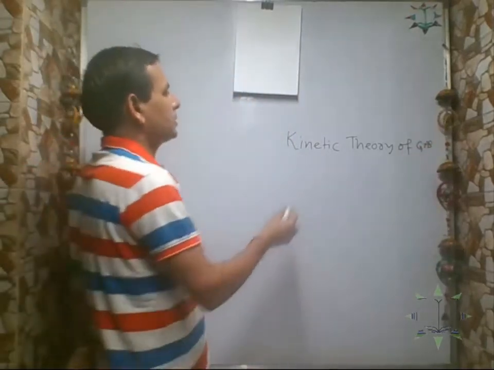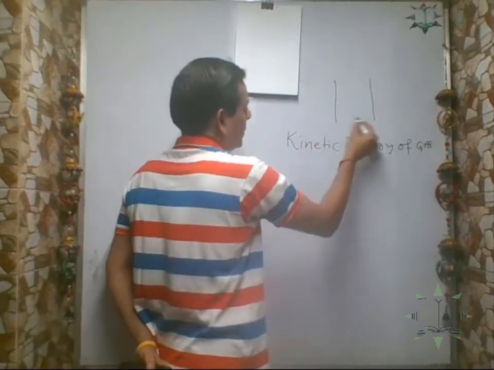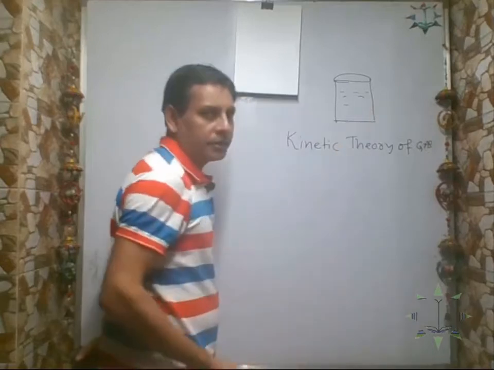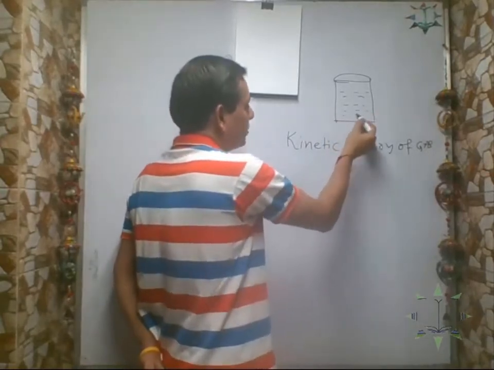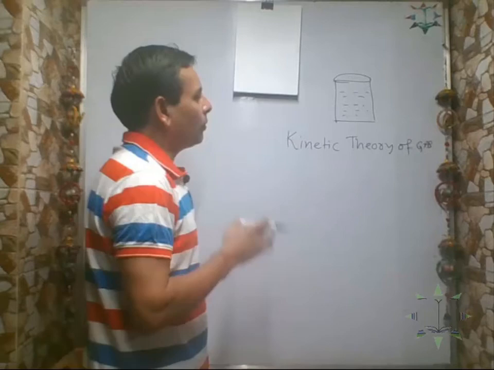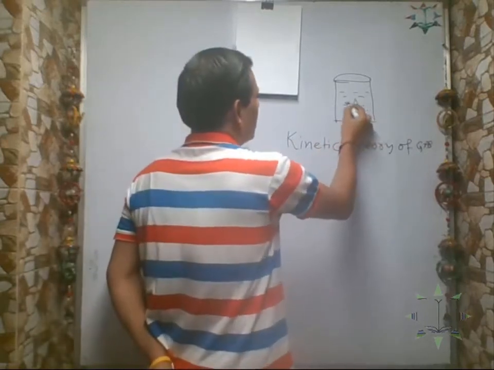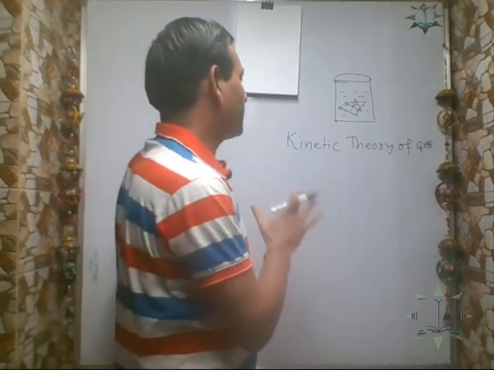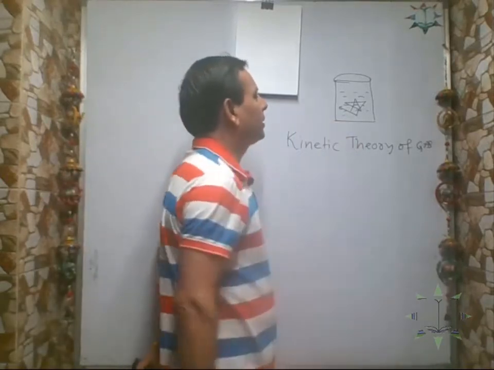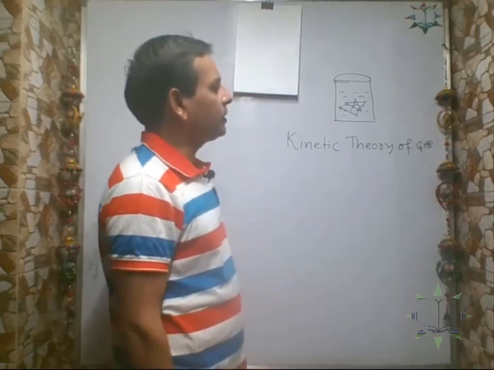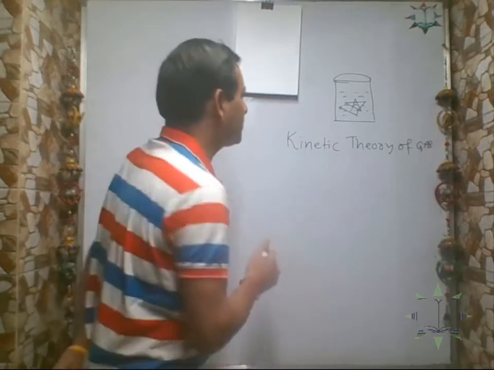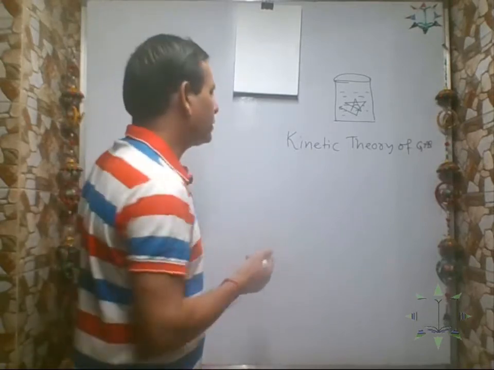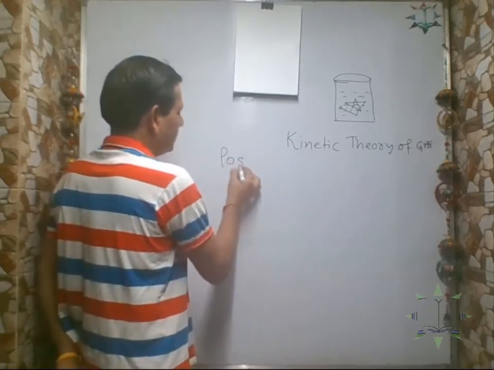Now if you consider a gas, suppose a gas is kept in a gas jar. This is a gas inside a container. Now the gas molecules of this gas are continuously moving from one point to another. They are continuously in movement. So we will study the behavior of the gas. Initially some assumptions were made that gas molecules behave in this way. We call it postulates of kinetic theory.